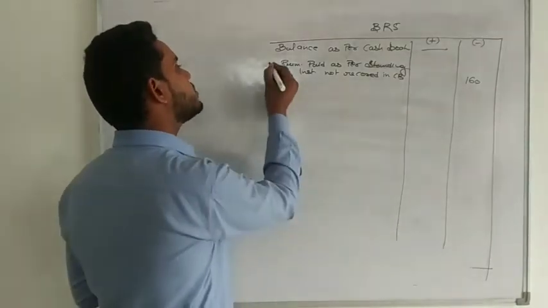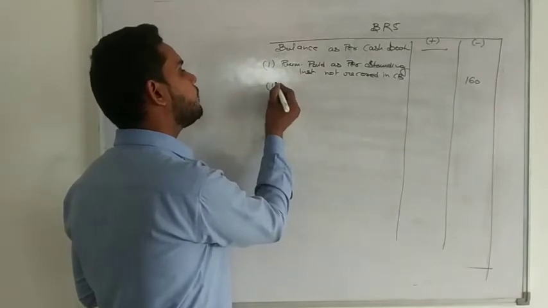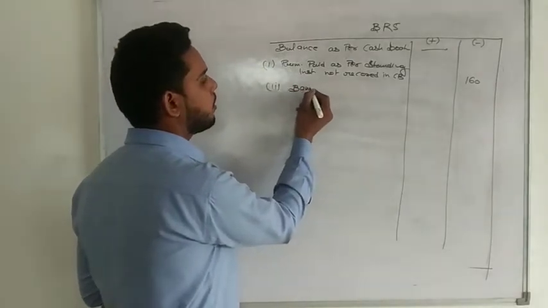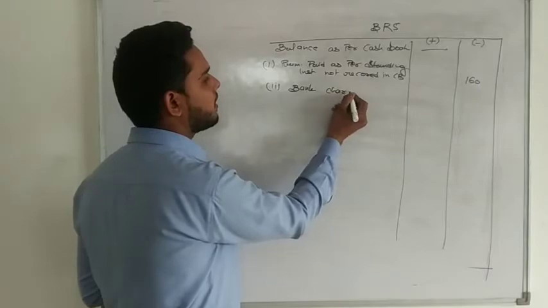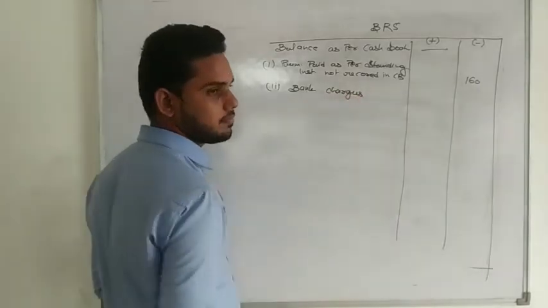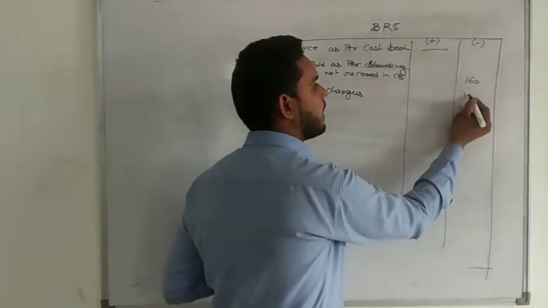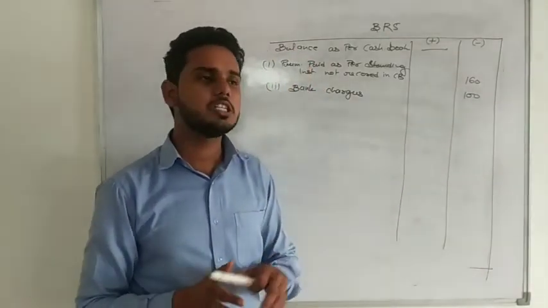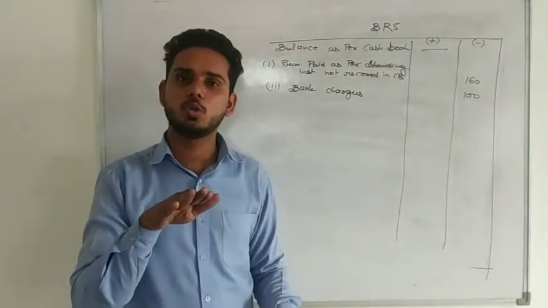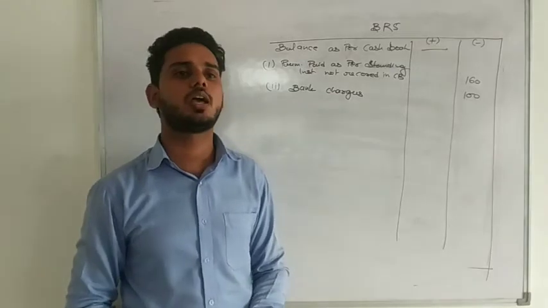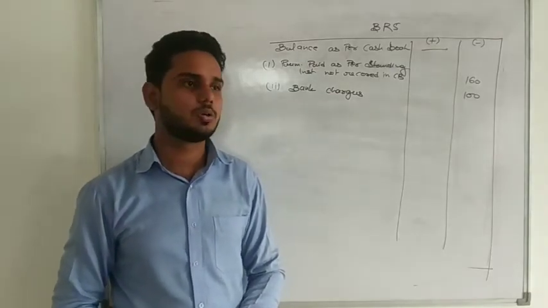Next information is bank charges of 100. The bank applied some charges and deducted some money from your bank, but you have not recorded that. So what you will do? We will deduct that. Bank charge means the bank deducted 100, but you have not deducted. So you will deduct 100 from your account in cash.